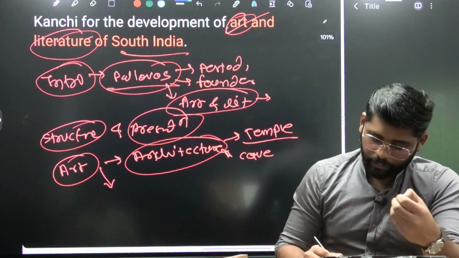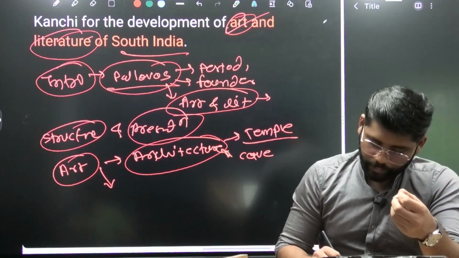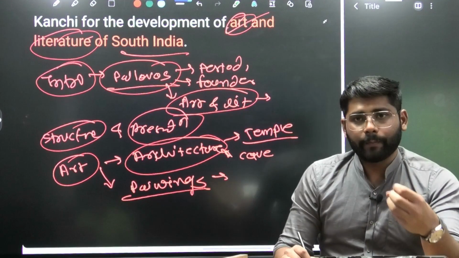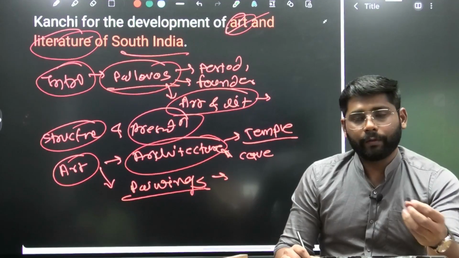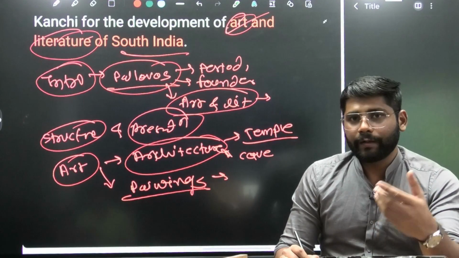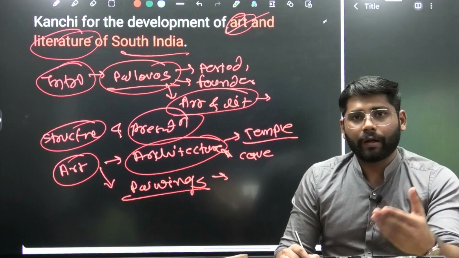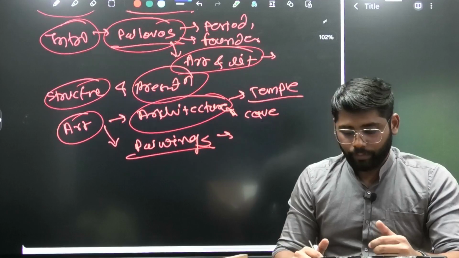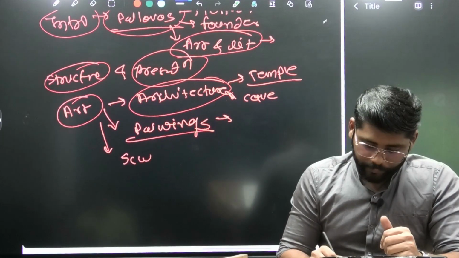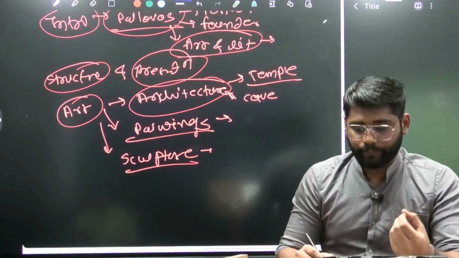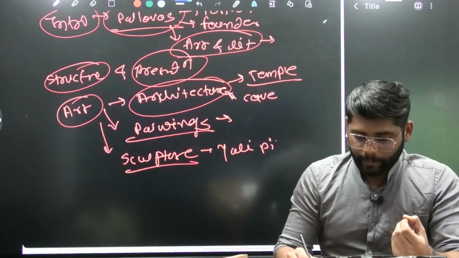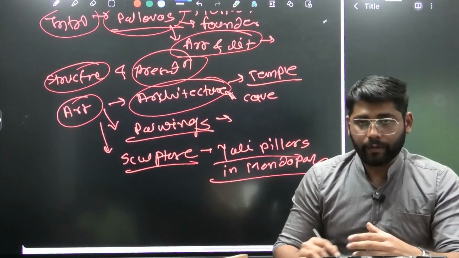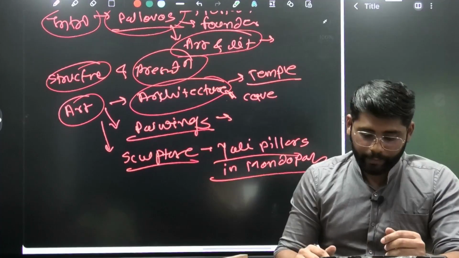Then second, after architecture, we can mention the paintings. In some temples there are prominent Pallava paintings, and Mahendra Varman was mentioned with various names like Vichitra, Chitrakara, Puli. In fact, UPSC asked this question in prelims, so we can mention this aspect here. Then sculptures. When it comes to sculptures, there are Yali pillars in mandapams. This is the major sculpture developed during the Pallava period.